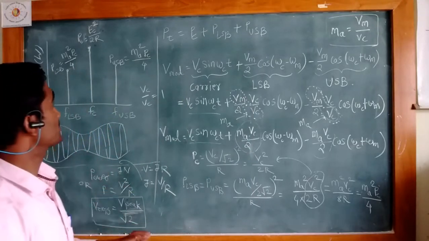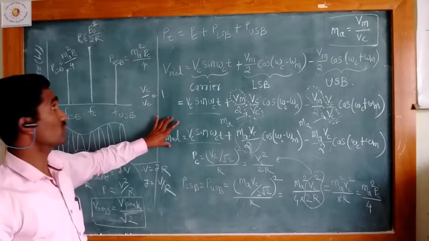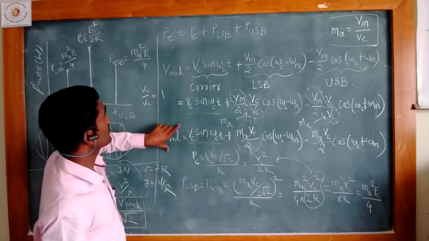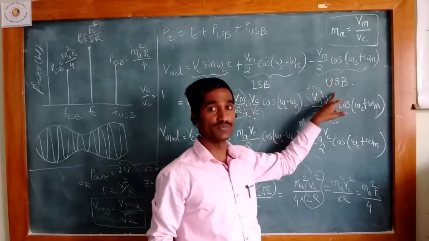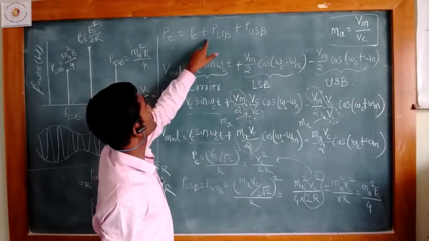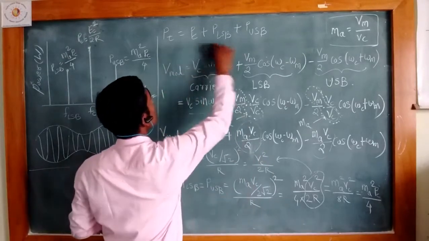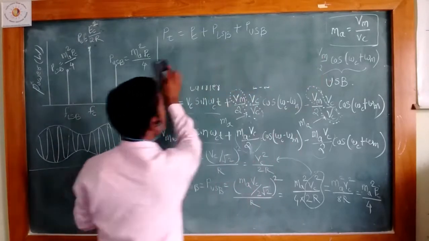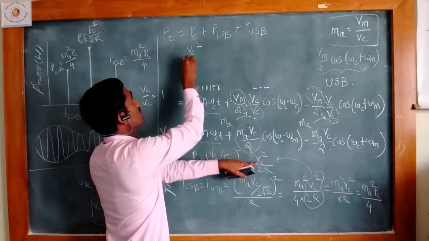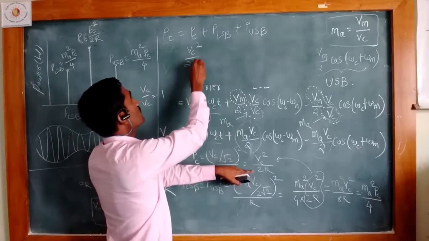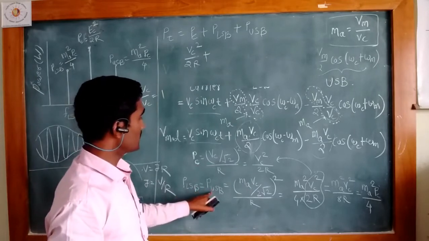So now we are interested to find the total power of this wave, that is V mod. It is nothing but the power in the carrier, the power in the LSB and the power of the USB. So I have written simply Pt = Pc + P_LSB + P_USB. We also find out the power of the carrier, which is Vc square divided by 2R, plus the power of the LSB and the power of the USB, both of which are the same.